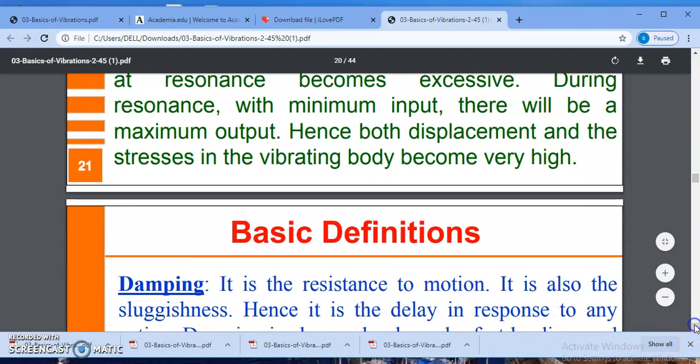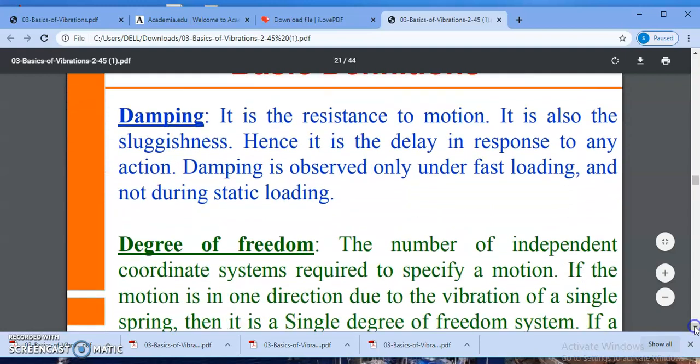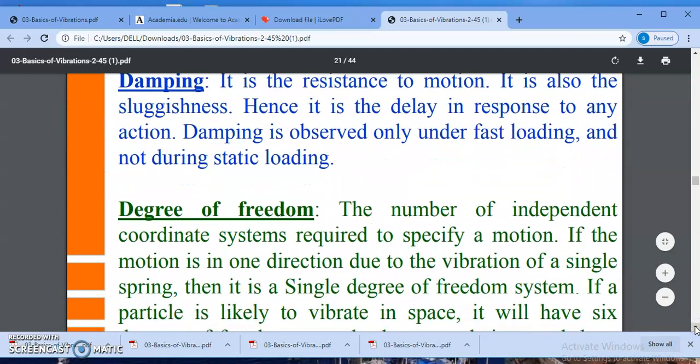Again, in the basic definitions, one more term is introduced: damping. Damping is nothing but a resistance to the oscillatory motion. In the ideal case, oscillatory motion continues for infinite time. But in the practical case, the oscillatory motion stops after a certain time. It means some element provides resistance to the oscillatory motion, so that it stops after a certain time.